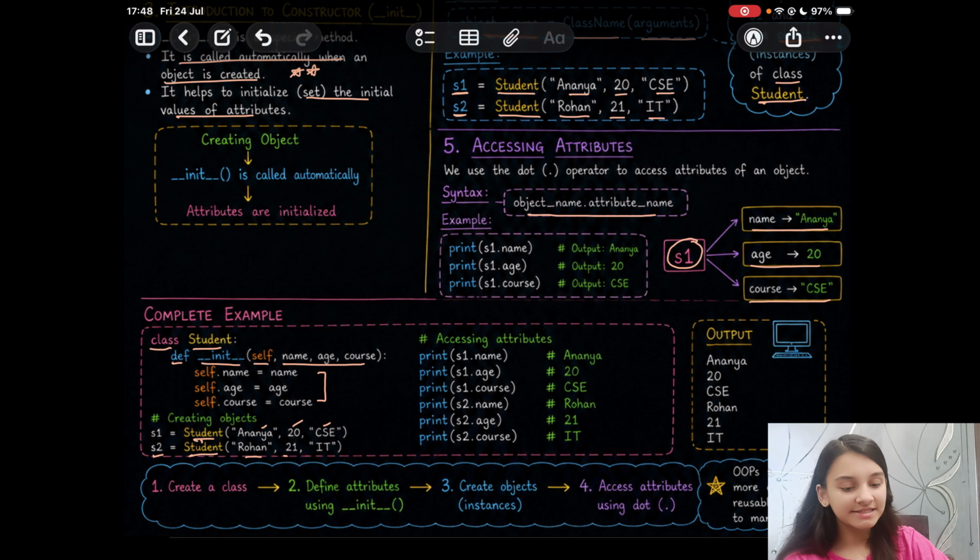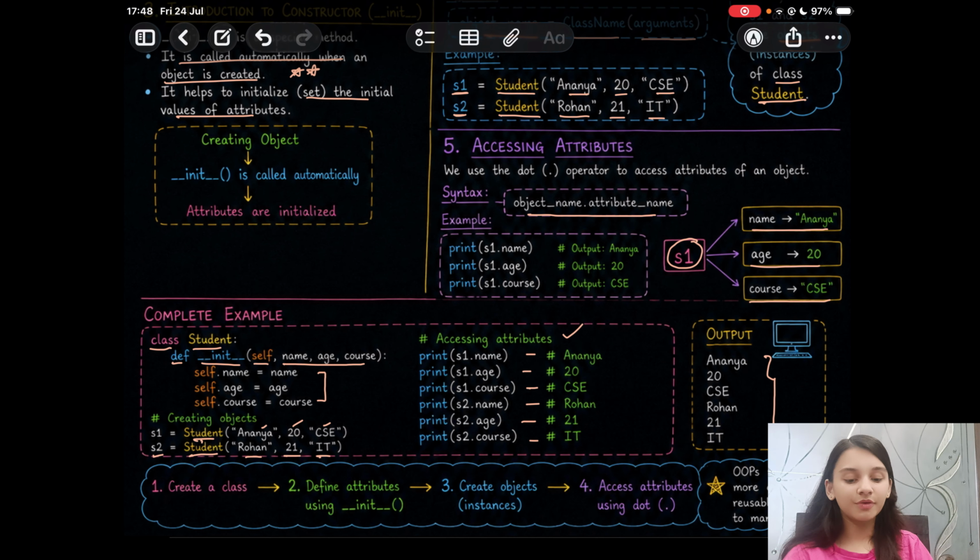So to access the attributes, you use the dot operator. So on printing S1.name, we'll get Ananya. S1.age 20, S1.course CSC, S2.name will give us Rohan, S2.age will give us 21, and S2.course will give us IT. Okay, so these will be the output.